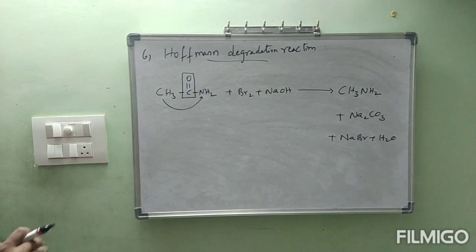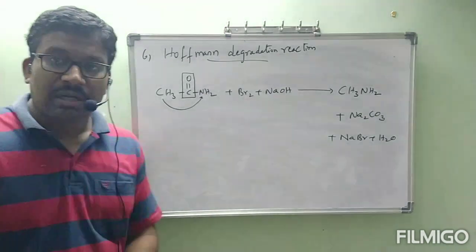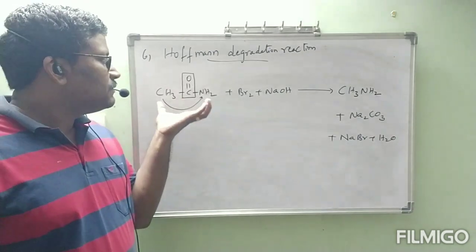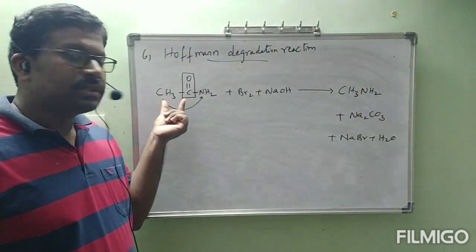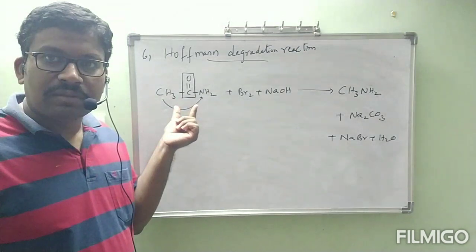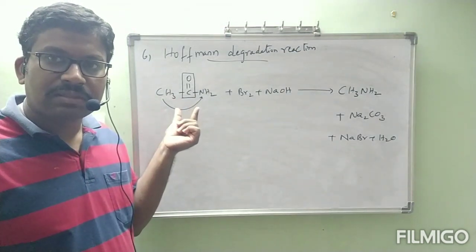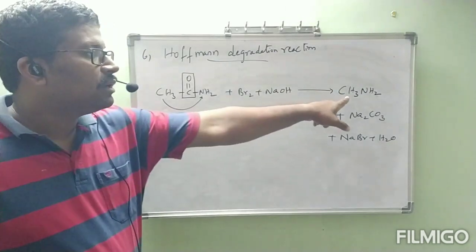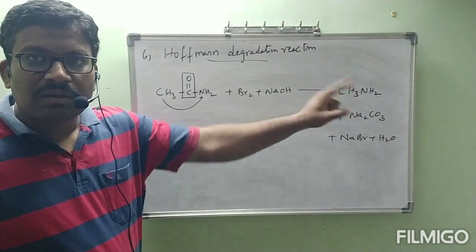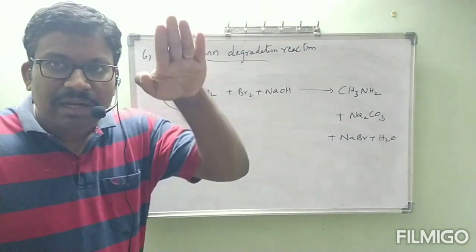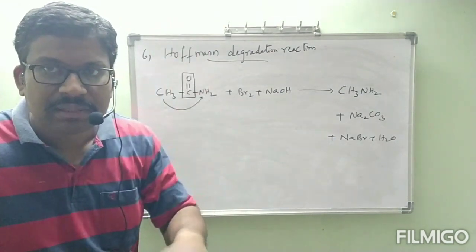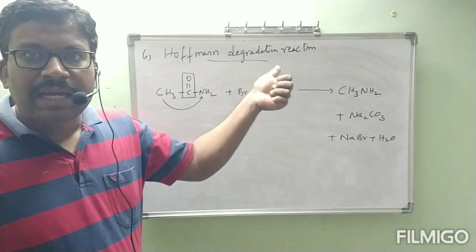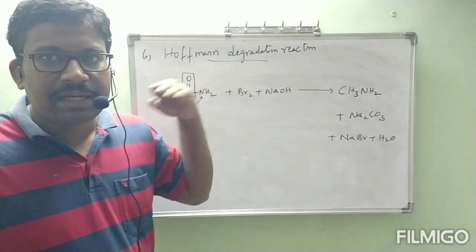This is a very important reaction because in some conversions they will give it. The parent compound has two carbon atoms, but we got the compound with only one carbon. That means the carbon number decreased. That is degradation.